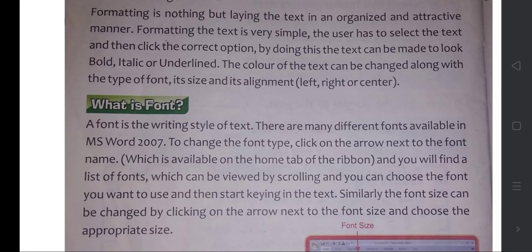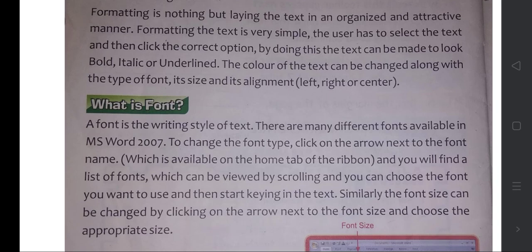A font is the writing style of text. Everyone's handwriting is different, isn't it? If you take your class, every friend of yours writes uniquely. None of the handwriting is similar to another.